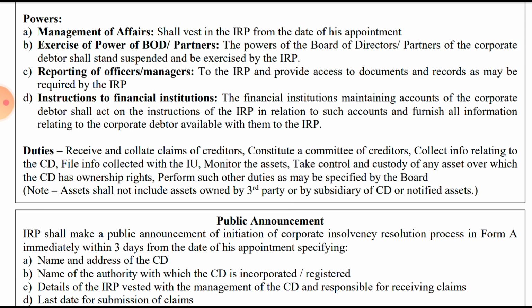Note: the assets shall not include assets owned by a third party or by a subsidiary of the corporate debtor, or the notified assets. So it will not include, first of all, the notified assets. It will not include the assets of any third party. It will not include the assets of the subsidiary of the corporate debtor.